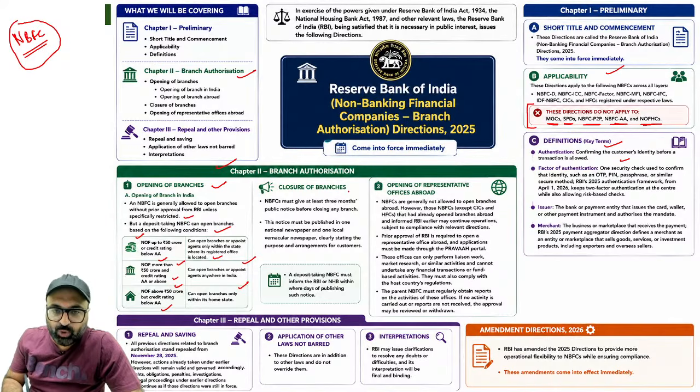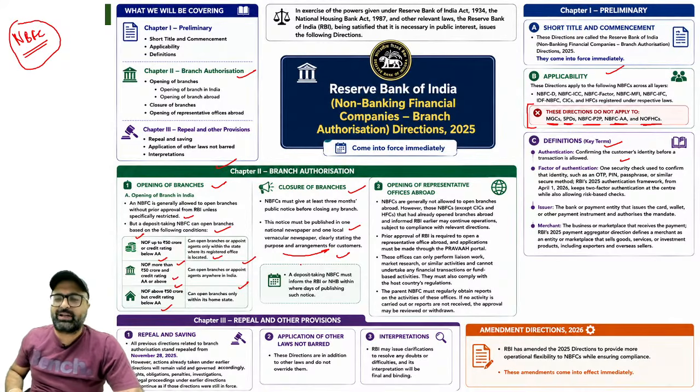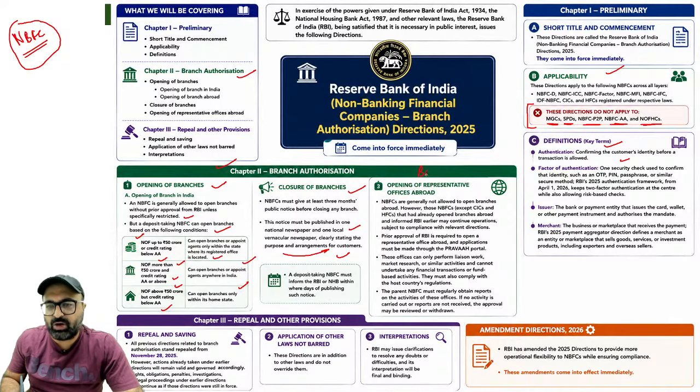Now, if you want to close a branch, you must give at least 3 months prior notice to the public before closing any branch. This notice should be published in one national newspaper and one local newspaper, clearly stating the purpose and arrangements for the customers, that if we are closing this branch, you can come to another branch and carry out your day-to-day transactions, no tension. Okay.